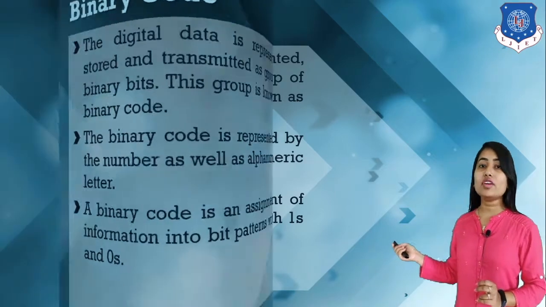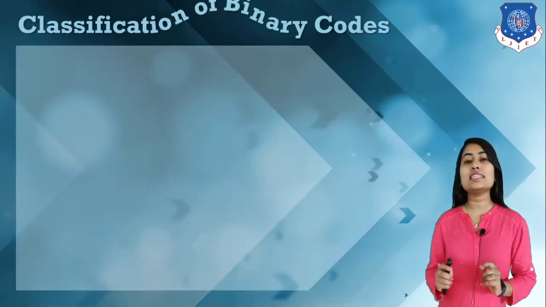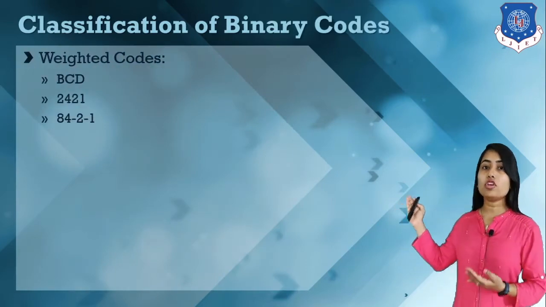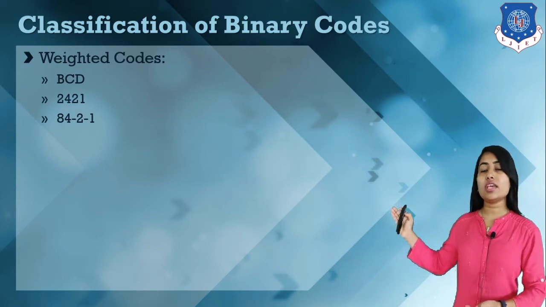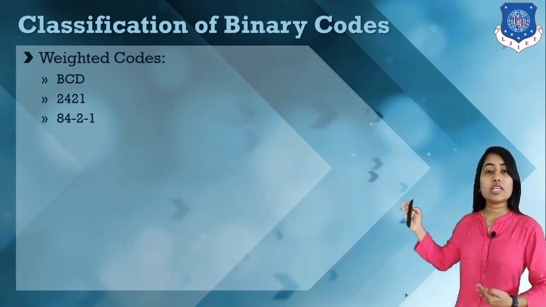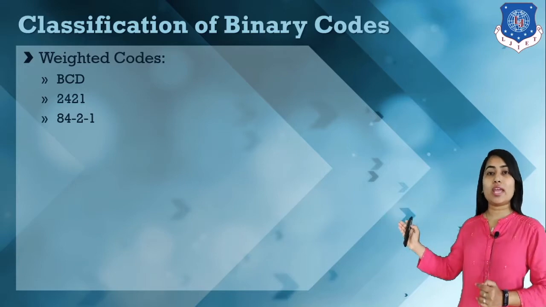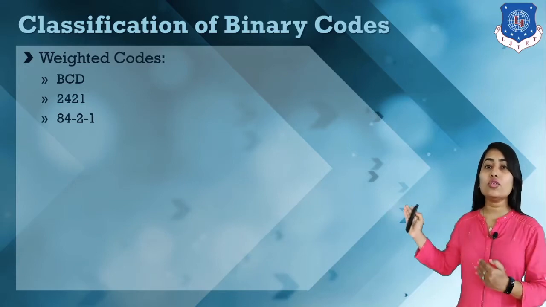Here we have different types of codes, so let's discuss the classification of binary codes. First we have weighted codes, in which we have the BCD code, the 2421 code and the 84-2-1 code. These are all weighted codes. Next we have non-weighted codes, the XS3 code and the Gray code. Then we have self-complementary codes, and alphanumeric codes, in which we have the ASCII code and the EBCDIC code.